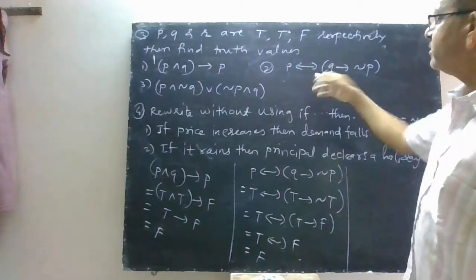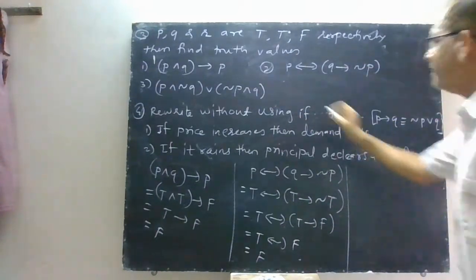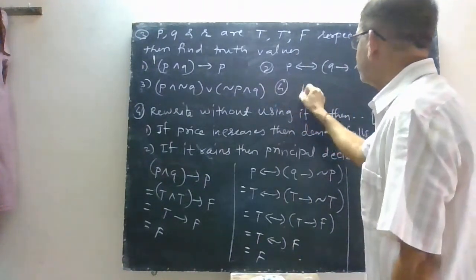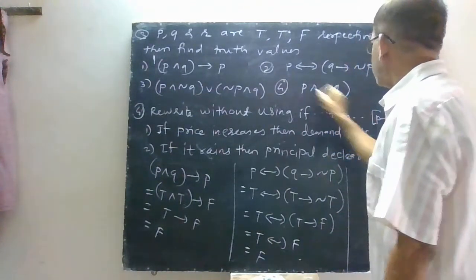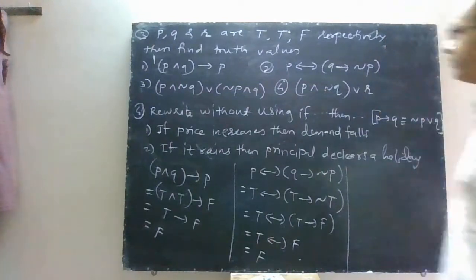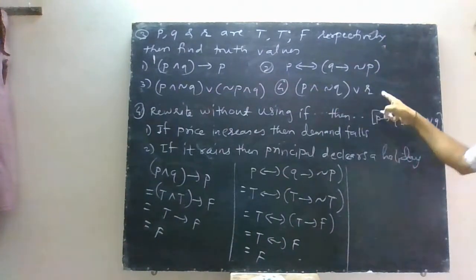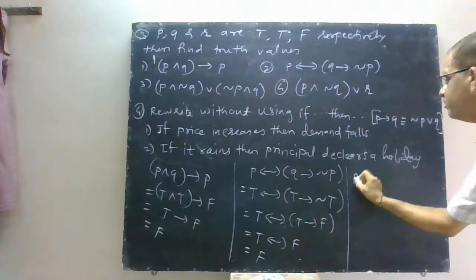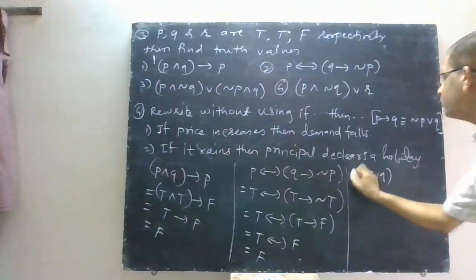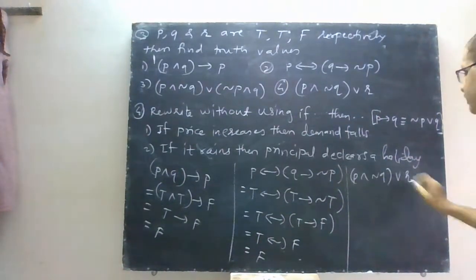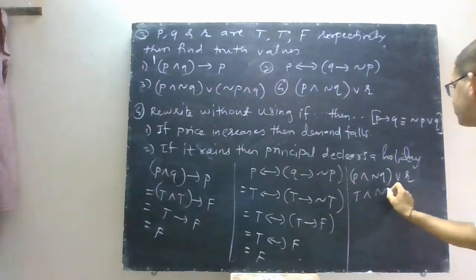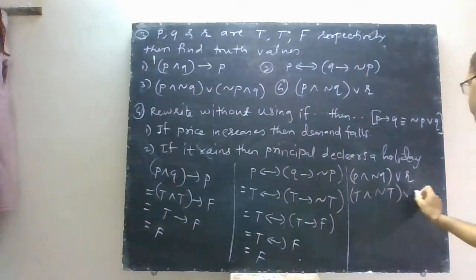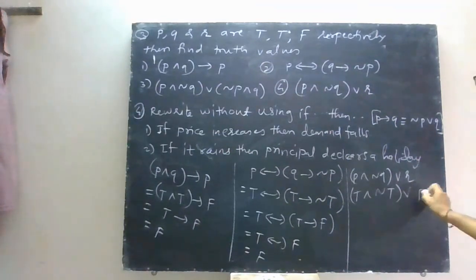See in this one, suppose you take one more statement here. Suppose statement number 5, P and not Q or R. If you take this statement, then P and negation Q or R: P is true and negation of Q, that is again false, or R is false.